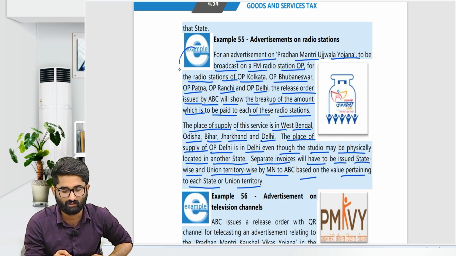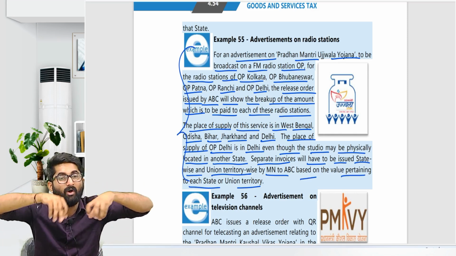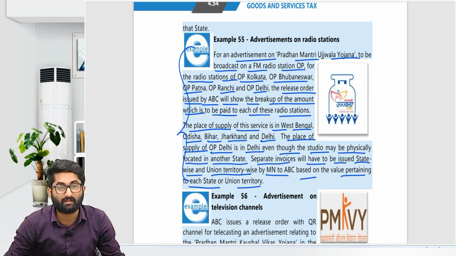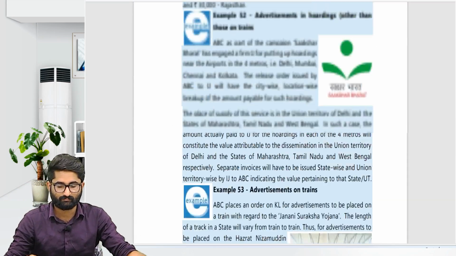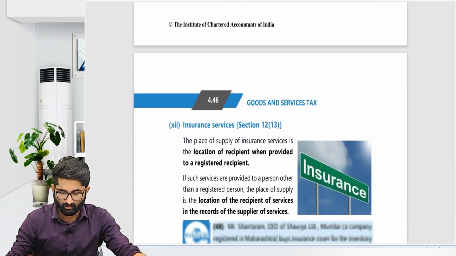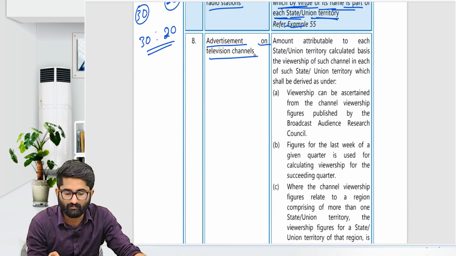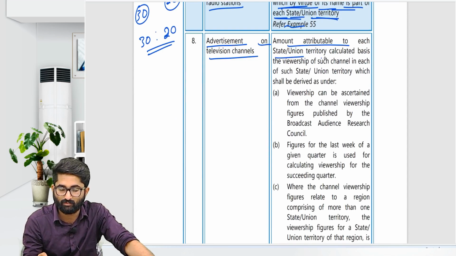So what is given in this example: state-wise, how many radio stations are there? On that basis they will divide. So radio stations, how many radio stations are there state-wise? On that basis they will divide this. Okay. After that, advertisement on the television channels, the amount attributable to each state and union territory is calculated on